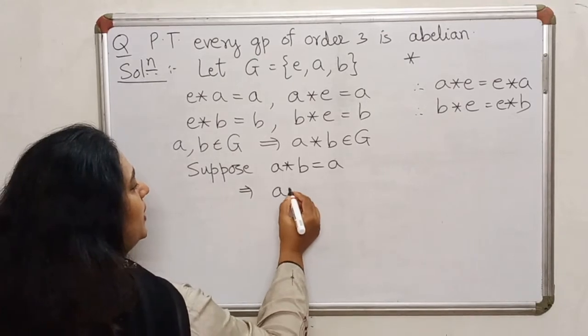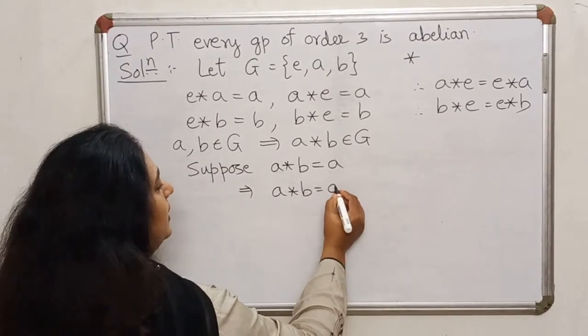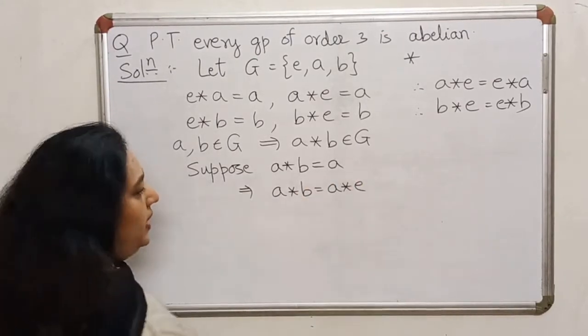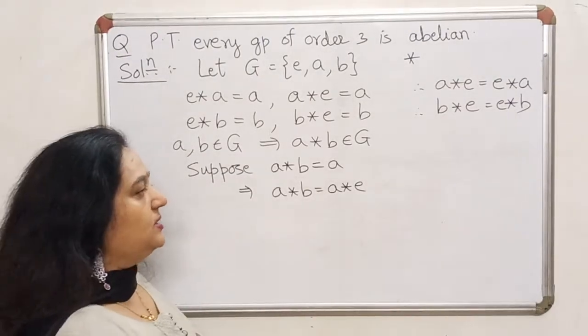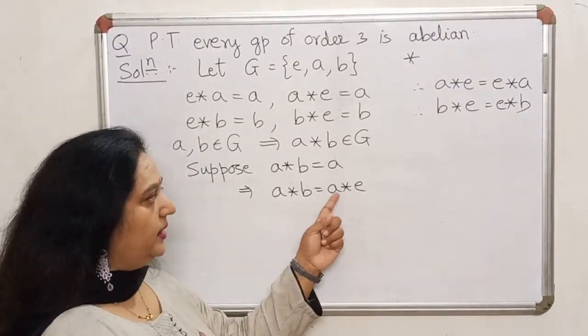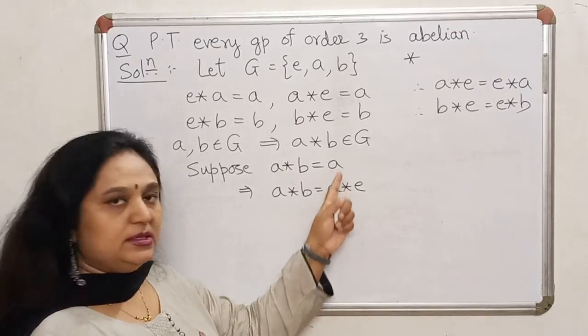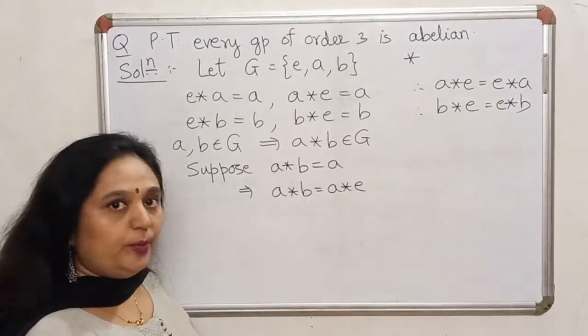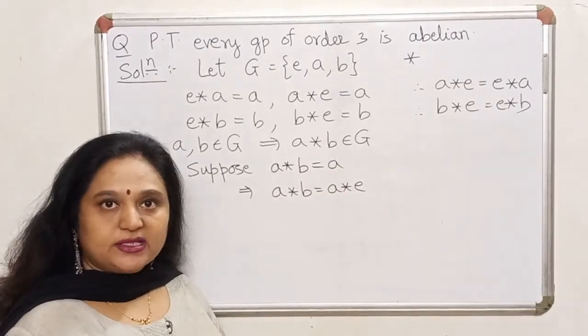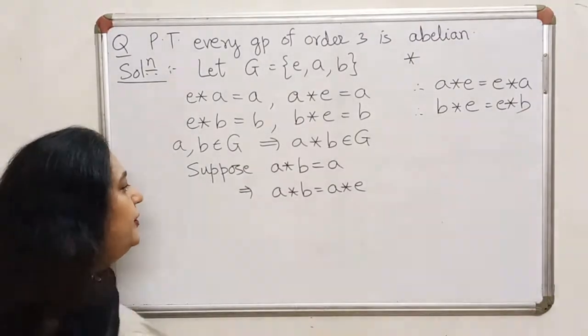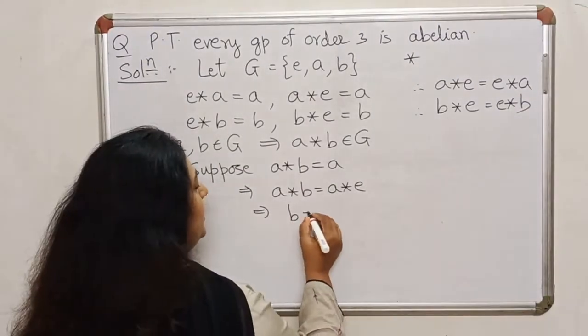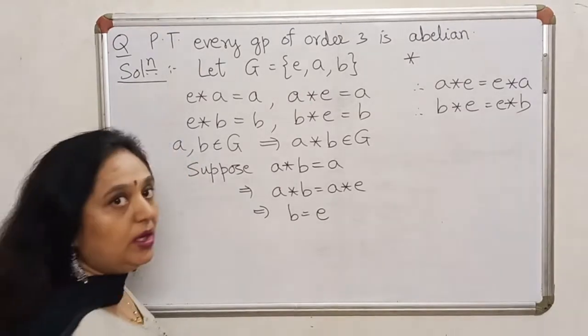Now there is a simple trick involved. Remember, identity can be put anywhere in the equation because that's not going to change the equation. Identity combined with any other element is the same element. And now it's a group. Let's not forget, we have cancellation laws. So by the left cancellation law, this will mean B is equal to E.